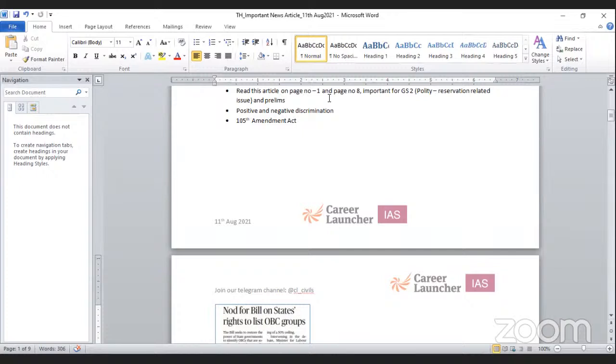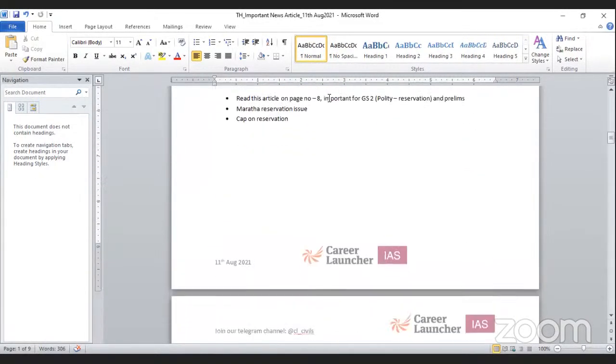For example, if people or political party leaders are demanding removal of the 50% cap, then what is the meaning of it? What will be the impact on other people or other sections, for example on general category students, or on OBC category students? So what will be the impact? You need to have a broader idea on this.